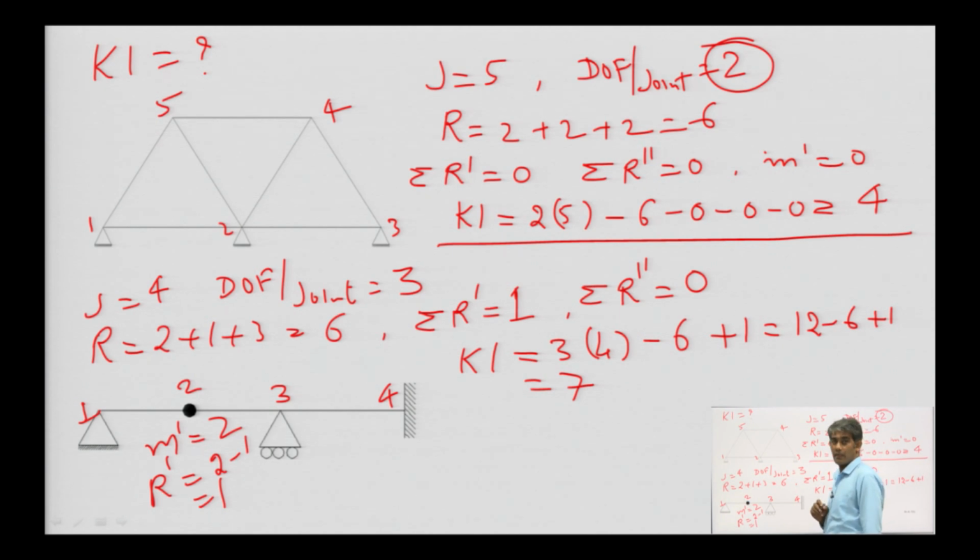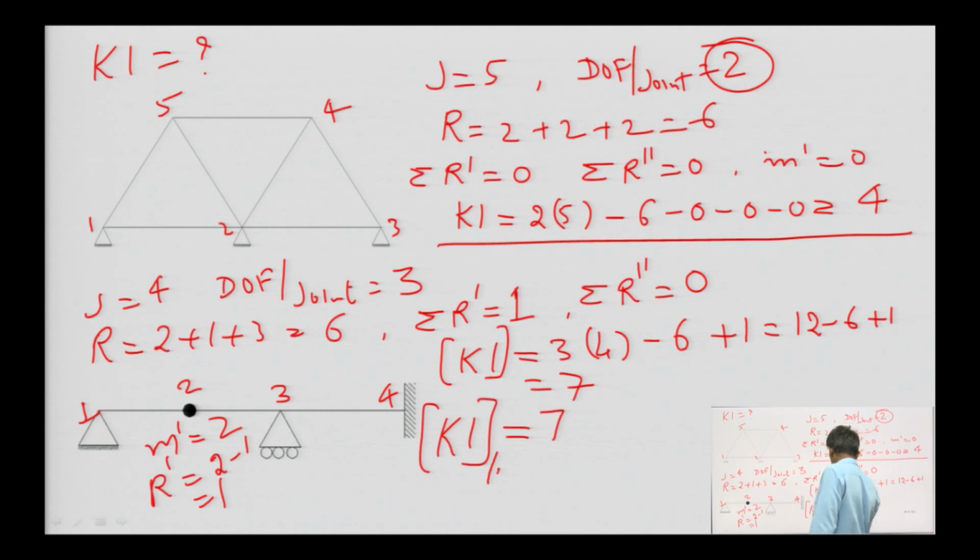Okay. That is 7. This is the kinematic indeterminacy considering the axial deformation. If we are going to neglect the axial deformation, then what will be the kinematic indeterminacy? Kinematic indeterminacy in case of inextensible members, or you can say without axial deformation.